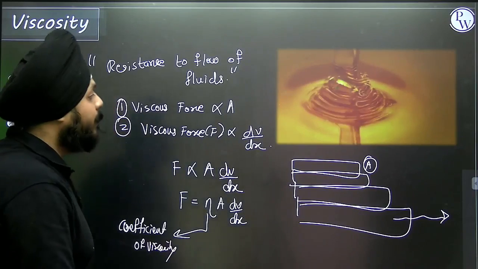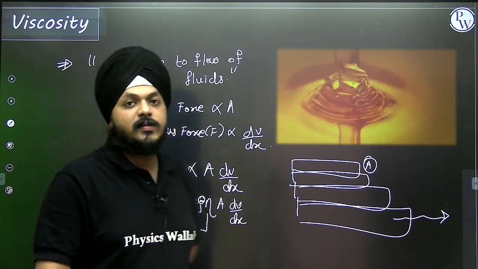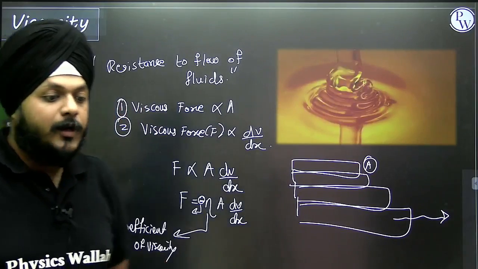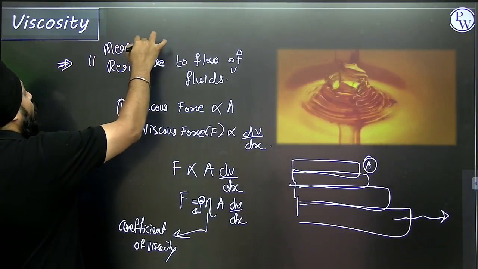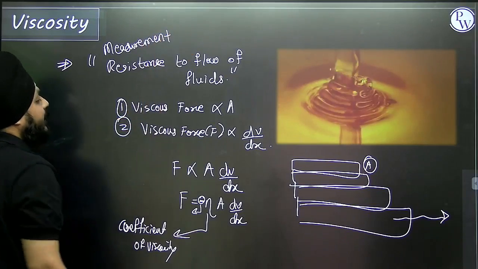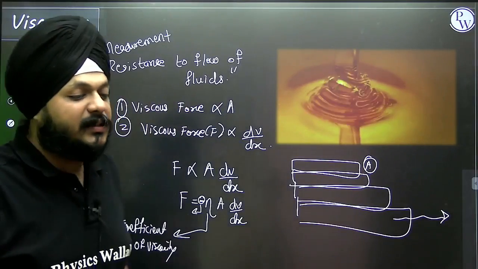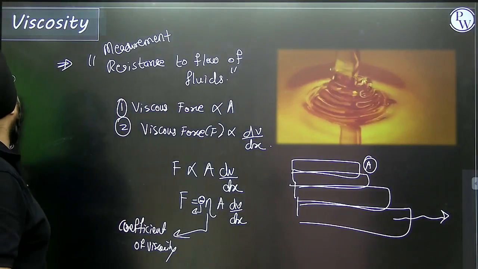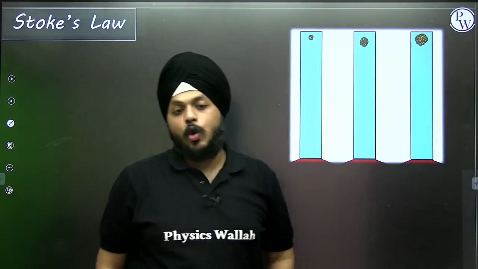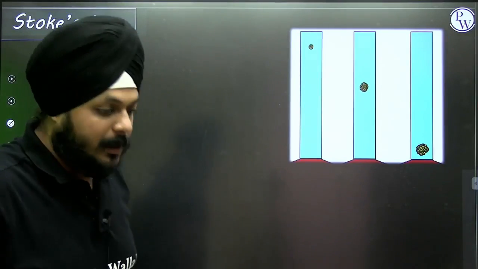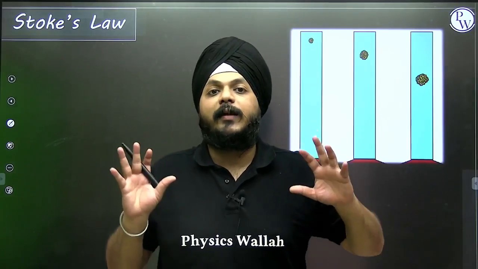Here actually a negative sign appears. This negative sign shows it is resisting the fluid's flow, right? So indirectly the viscous force is nothing else but a measurement of resistance to the flow of fluids. This is what it is all about. Sometimes in some cases this force is also compared to the static frictional force, right? Now Stokes law, right? What does it state? It's a very simple thing. See, we are not moving on to that much right.